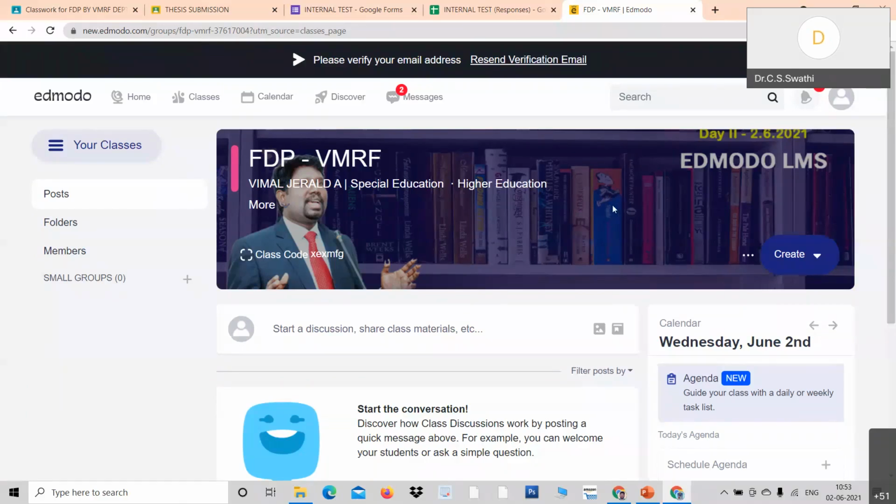Okay, then try. Are you using an institutional ID, madam? Don't use that, madam. That will be blocked, you cannot use it. You cannot use your institutional ID for joining other classes without the permission of the institution. No, sir, I have both IDs. I have my personal one also and the institutional one. I also use an email ID.